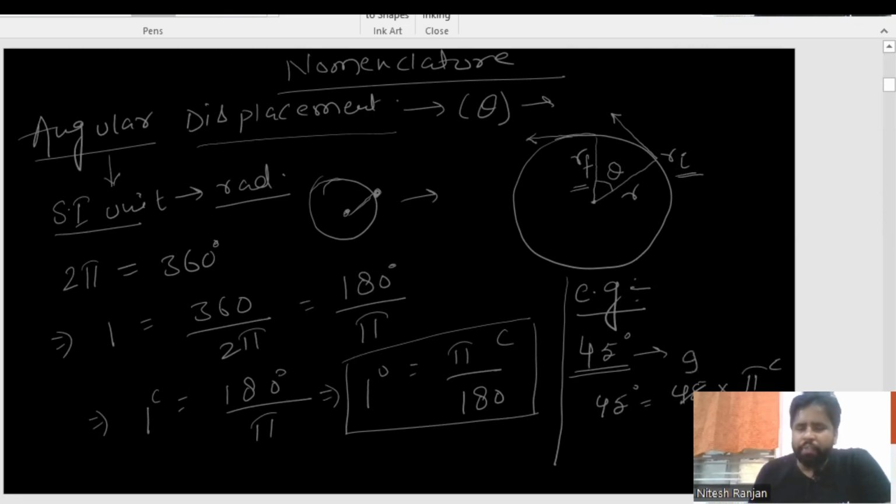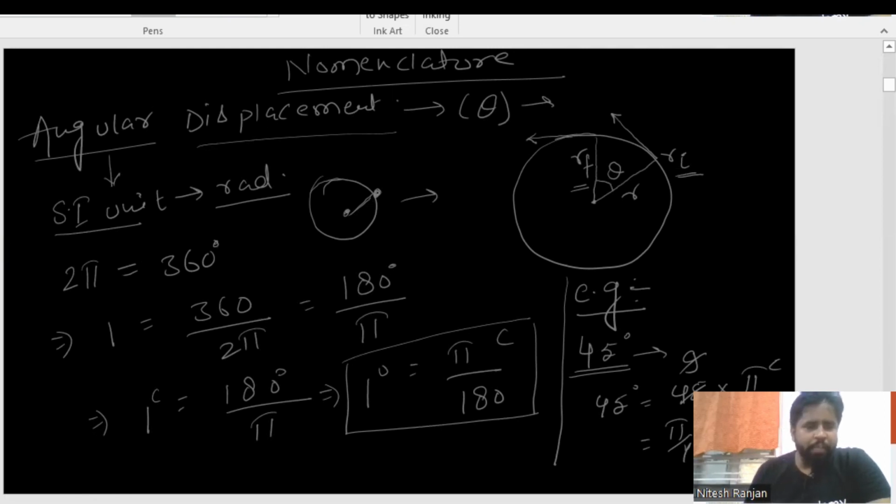If it is 45, by how much will it cancel this 180 value? 5 9s are 45, 5 3s are 15. 9 4s are 36. So pi by 4 radian it will be. I know all of you know 45 degree as pi by 4 radian, but how we consider 45 degree as pi by 4 radian, that I have made clear to you.